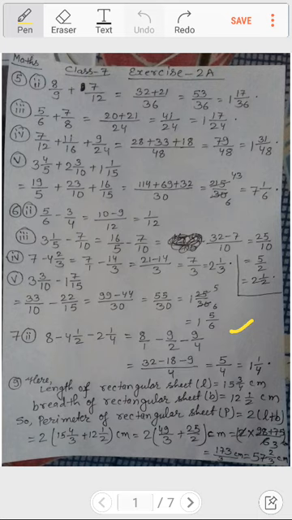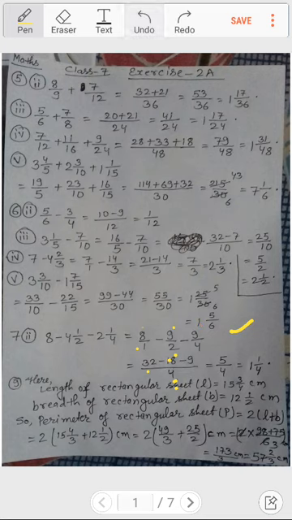Okay, and when we divide 4 by 1 we get 4 of course, and 4 into 8 is 32, so I have written 32. Again when we divide 4 by 2 we get 2, and 2 into minus 9 is minus 18. In the same way when we divide 4 by 4 it is 1, and 1 into minus 9 is minus 9. So what happens, 32 minus 18 minus 9.